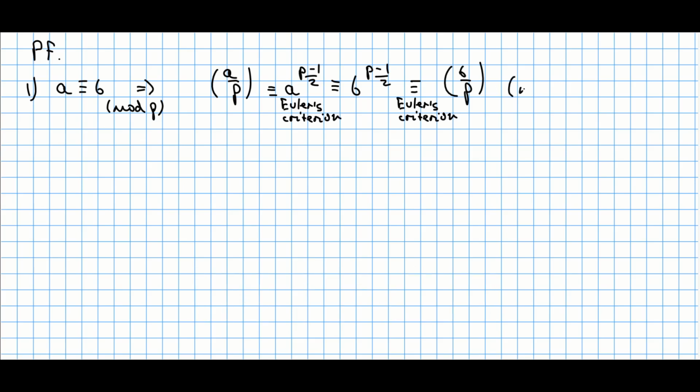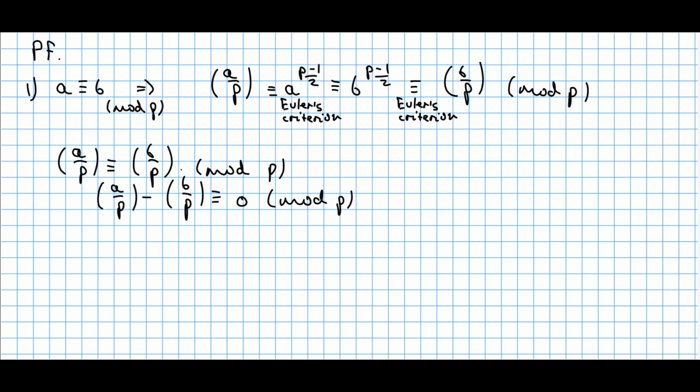So in fact, we get that the Legendre symbol of a modulo p is congruent to the Legendre symbol of b modulo p, but only congruent, not equal. But we need to check that those are in fact equal. Let's subtract the Legendre symbol from both sides, and we get that this difference is congruent to 0 modulo p. Therefore this object can be equal to either 0 or p or 2p or even -p, and so on.